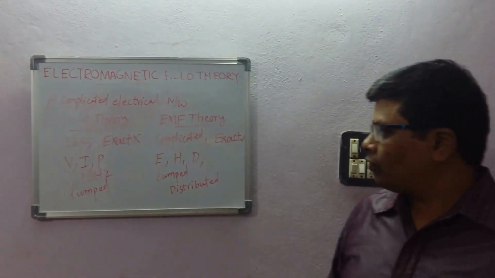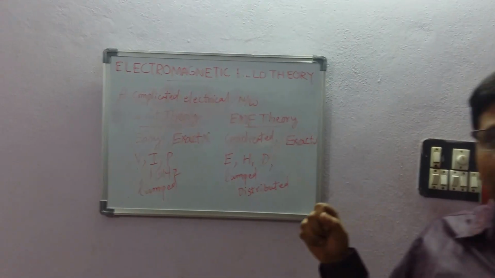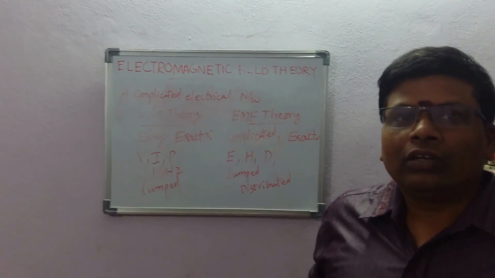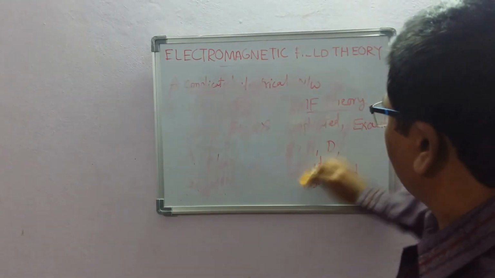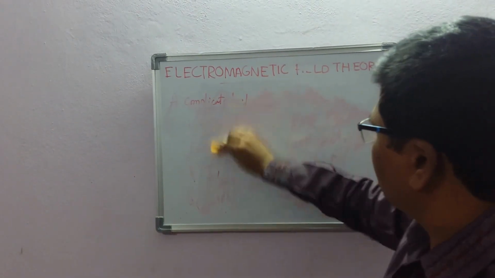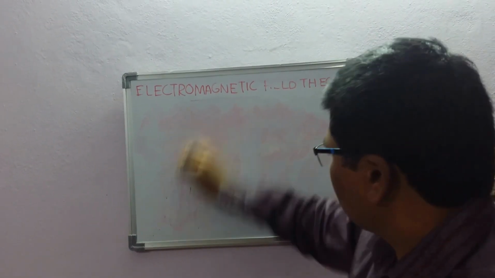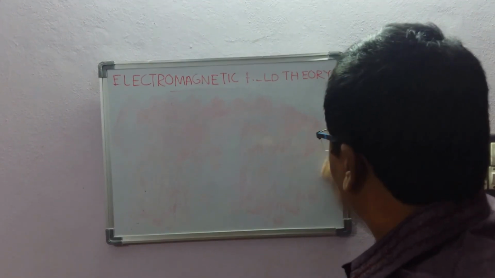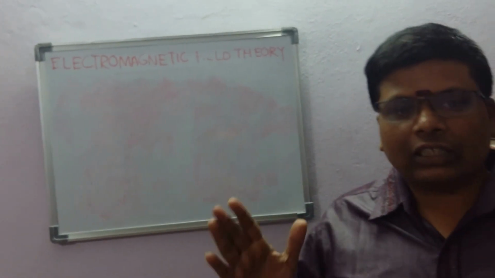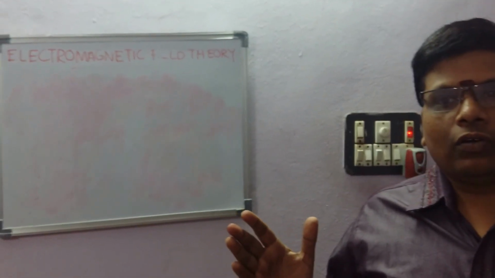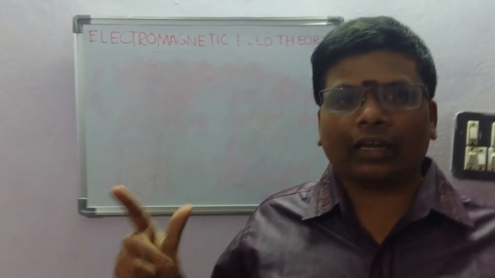So first of all, what is the difference between lumped elements and distributed elements? Lumped elements means you have basically passive elements: resistors, inductors, capacitors.